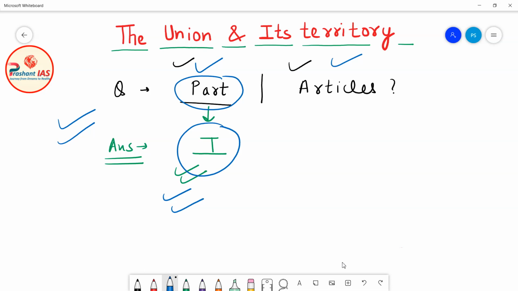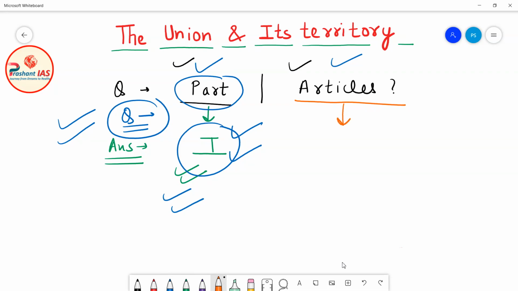So if I ask you in which part of the Indian Constitution union and its territory is given, you can say that, sir, under Part 1 of the Indian Constitution. Now the question is which articles cover this topic. The answer is Article 1 to 4 of the Indian Constitution, means Article 1, Article 2, Article 3 and Article 4. These 4 articles cover the topic of union and its territories.